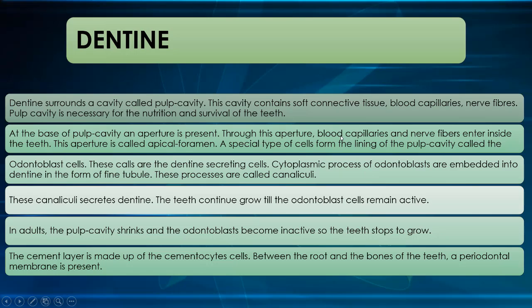Dentine surrounds a cavity called the pulp cavity. This cavity contains soft connective tissue, blood capillaries, and nerve fibers. The pulp cavity is necessary for the nutrition and survival of teeth. At the base of the pulp cavity, an aperture is present. Through this aperture, blood capillaries and nerve fibers enter inside the teeth. This aperture is called the apical foramen.